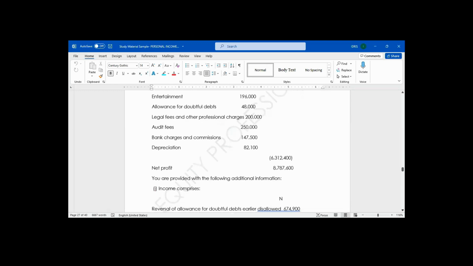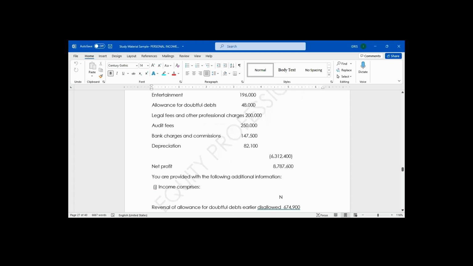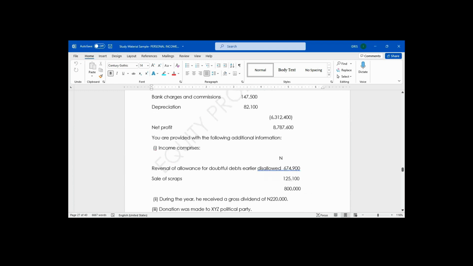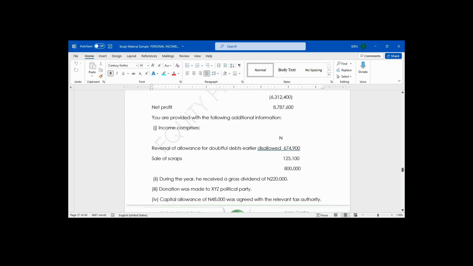Legal fees and other professional charges, 200,000. Audit fees, 250,000. Bank charges and commission, 147,500. Depreciation, 82,100. Net profit, 8,787,600. You are provided with the following additional information.